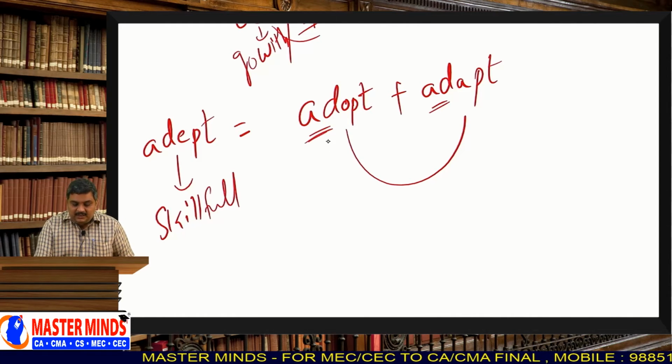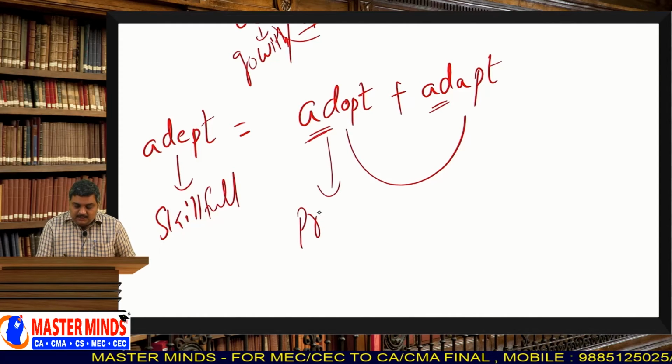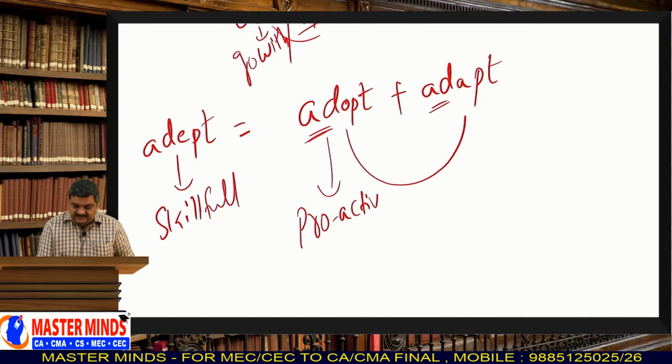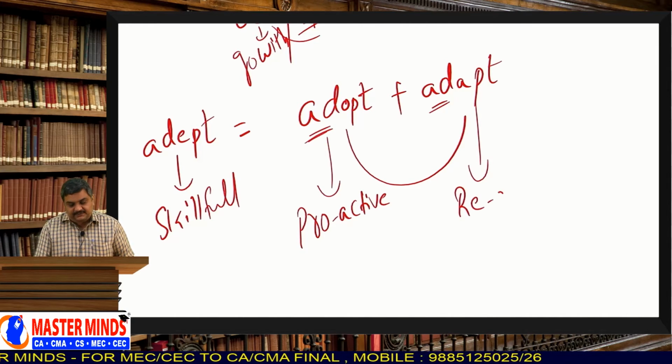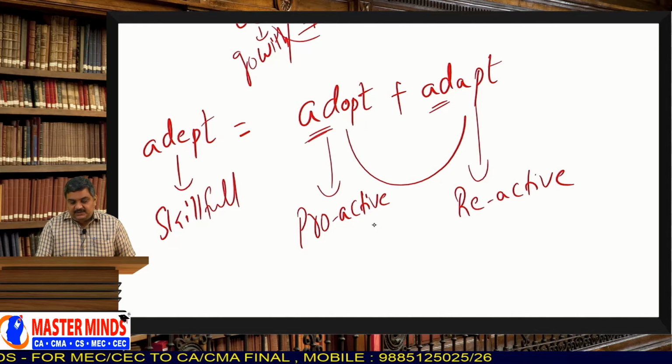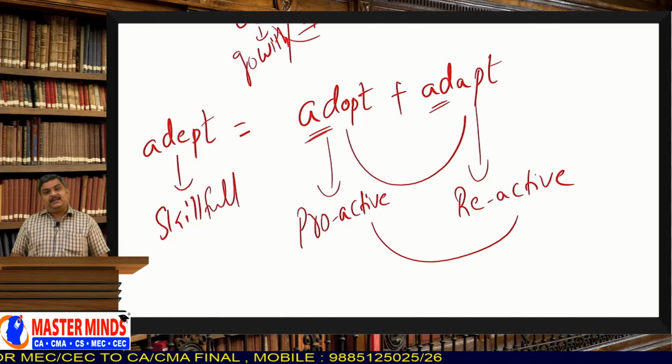So this adoption can be called proactiveness, and this adaptation can be called reactive. So your business should comprise both these things.